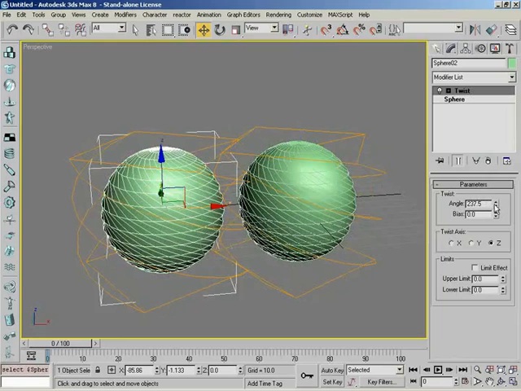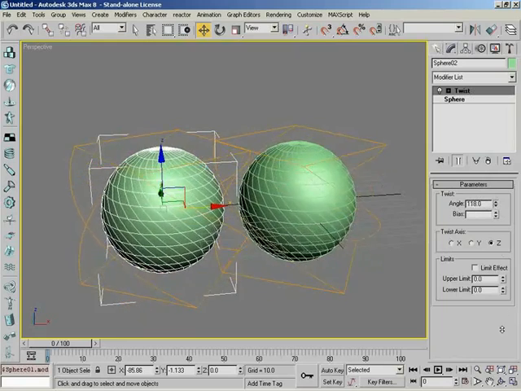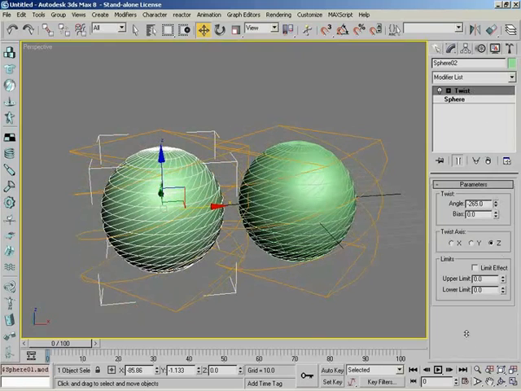What do you know? Same twist, same angle. And it affects the original. So again, the information is going back and forth. That's right. Very cool. It's that simple.